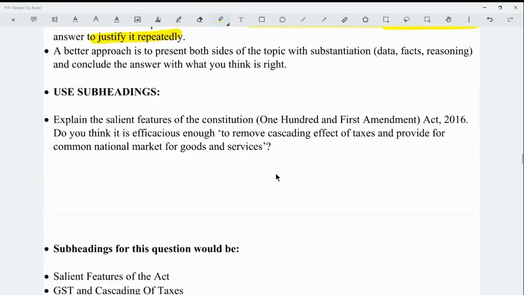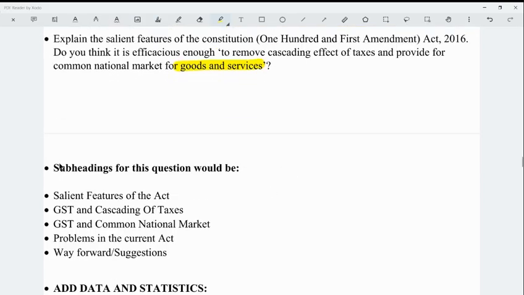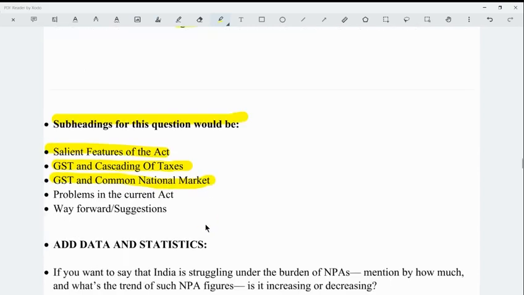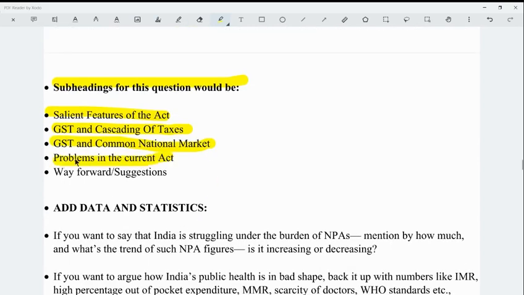Okay, so use subheadings. Explain the salient features of the Constitution 101st Amendment Act 2016. Do you think it is efficacious enough to remove the cascading effect of taxes and provide for a common national market for goods and services? So subheadings for this question would be: salient features of the Act, GST and cascading of taxes, GST and common national market, problems in the current Act, way forward, and suggestions.